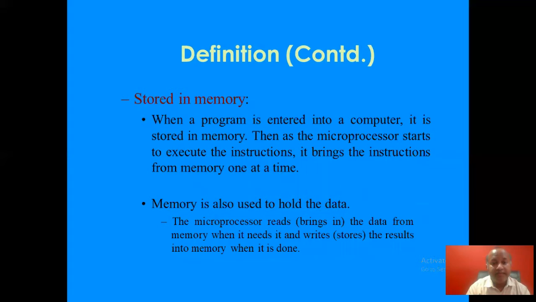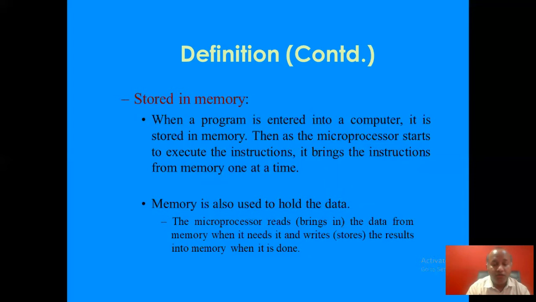When a program is entered into a computer, first we write a set of instructions in a sequential manner. It will form a program. Now when this program is entered into the computer, it is stored somewhere. That somewhere is called memory. Then as the microprocessor starts to execute the instructions, it brings the instructions from memory one at a time.